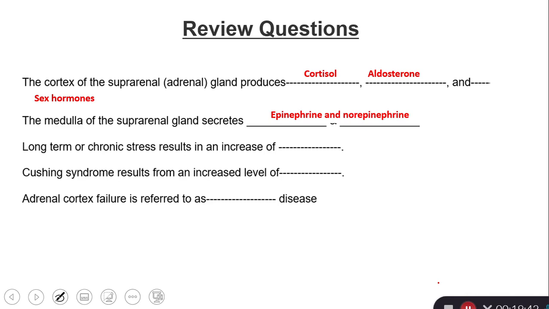Long-term or chronic stress results in an increase in the level of cortisol. How about if I say acute stress? The resulting thing will be an increase in the level of epi and norepi. Cushing's syndrome results from an increased level of cortisol. The adrenal cortex failure is referred to as Addison's disease.